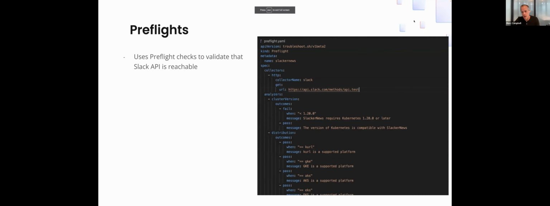I'll go back here. Pre-flights. The application has pre-flight checks in it. More than just pre-flight checks to say, is this the right version of Kubernetes, or does this have enough CPU and memory and nodes? But one of the use cases that we've always thought was really valuable in pre-flight checks was application level checks. Because Slacker News requires access to the Slack API in order to function, one of the things that we added was a custom HTTP collector that verifies that the installation environment can actually reach out and talk to the Slack API, because if you can't, it's not going to be a very successful installation. And I'll run through a quick installation at the end, and I'll show this pre-flight check working.